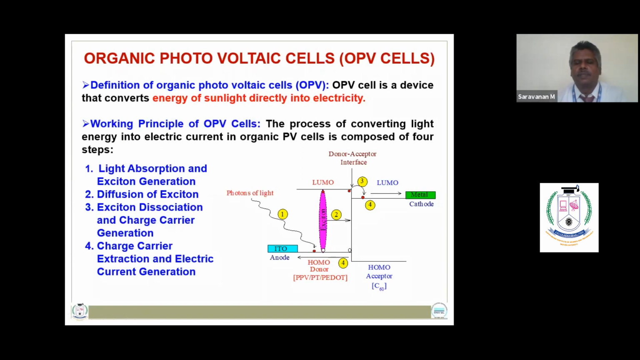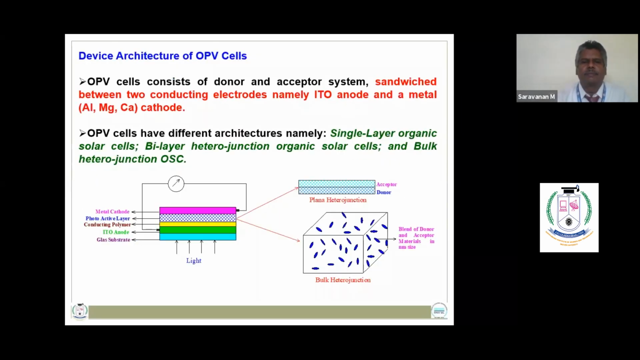Then the second step, this exciton moves towards the interface of donor and acceptor. So because of the high electronegativity of the acceptor, the dissociation of the exciton takes place. Once the exciton is dissociated, these charge carriers move independently towards the respective electrodes and conduct the electric current.